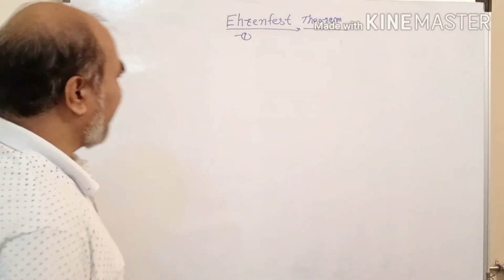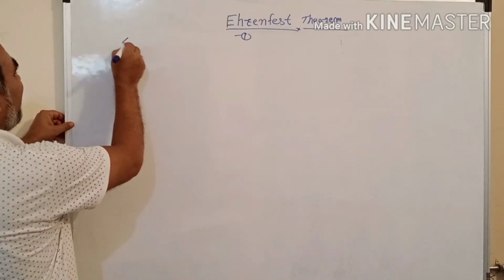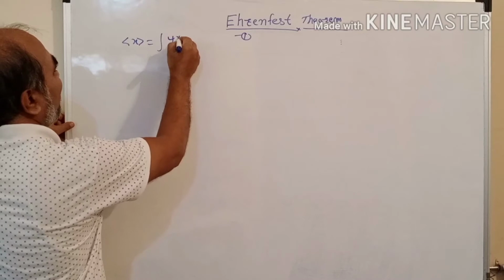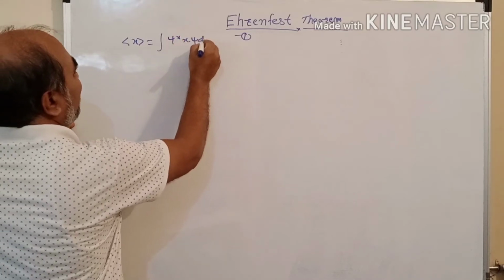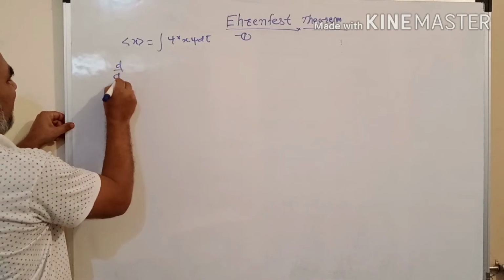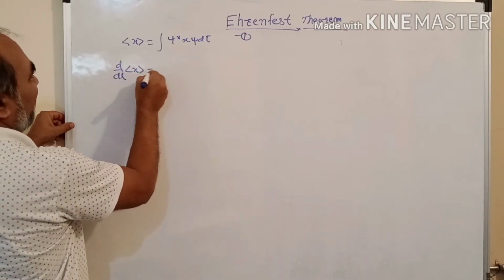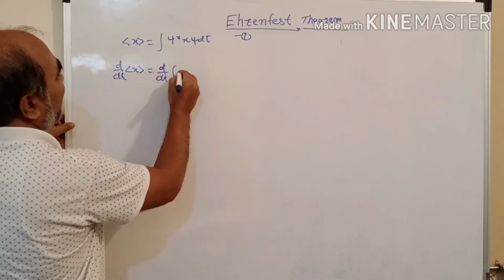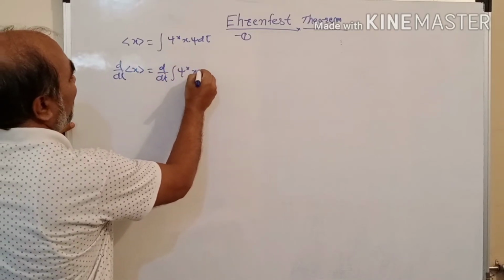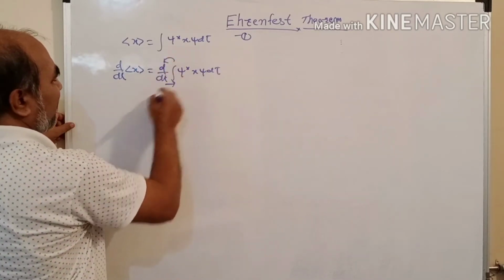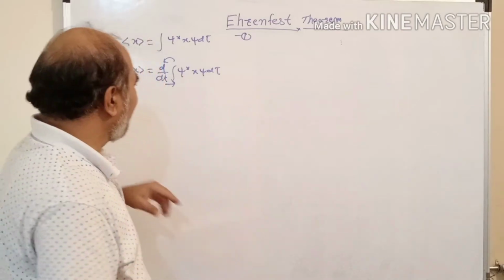We know that the expectation value of x is equal to the integration of psi star x psi d tau. Therefore d by dt of the expectation value of x is equal to d by dt of the integration of psi star x psi d tau. Now interchange the integration and differentiation.